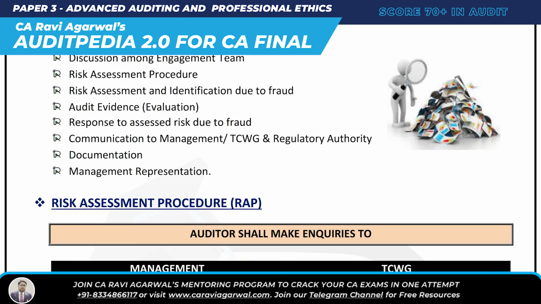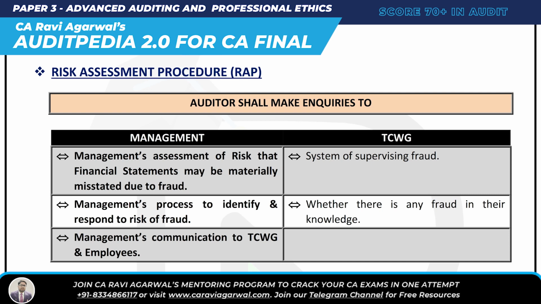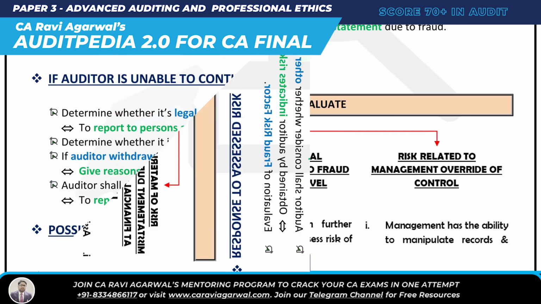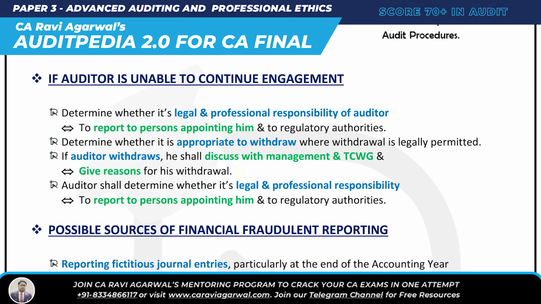And then what is RAP? Here he has to make inquiry with management and TCWG, and then he has to understand the indicators of risk of material misstatement due to fraud, and then finally evaluate fraud risk factors, and then see how to respond to the assessed risk. And then lastly, if the auditor is unable to continue the engagement, he has to check whether it is a legal and professional responsibility to report to the person appointing him. If he can withdraw, he has to check whether it is appropriate to withdraw, and if he withdraws, he shall discuss with TCWG and management and shall give reason.